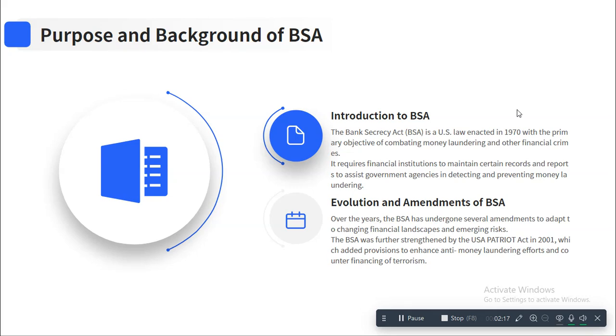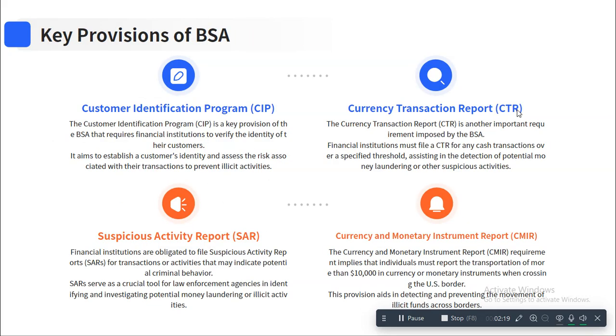So let's see some of the key provisions of the BSA. What are the key provisions of the BSA? Pause this slide and go through it, because this is really important; they will be asking you this. First, the customer identification program. What does this mean? The BSA established that the customer's identity and a risk assessment of the customer should be done. This is why BSA is present in the banks and in all the financial institutions, because we need the customer identity.